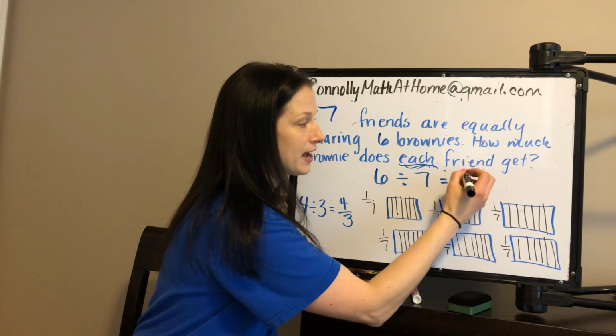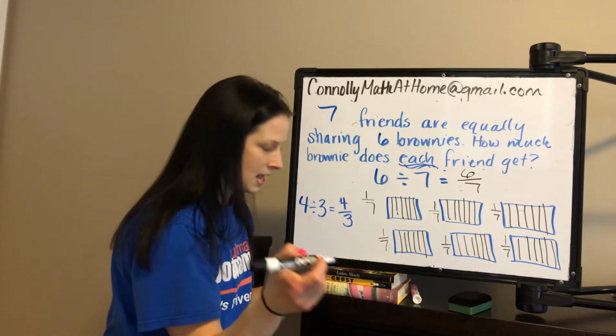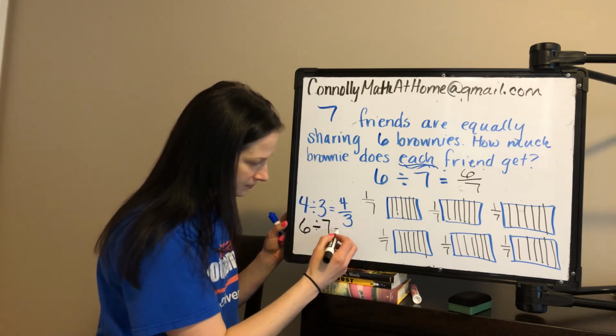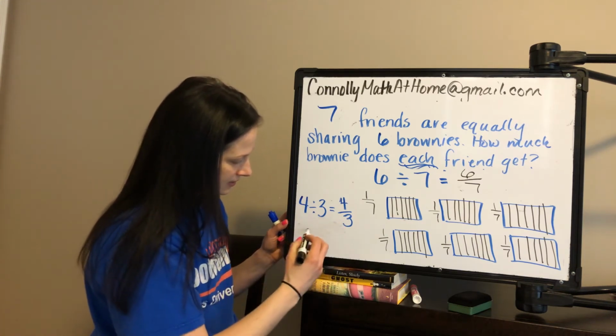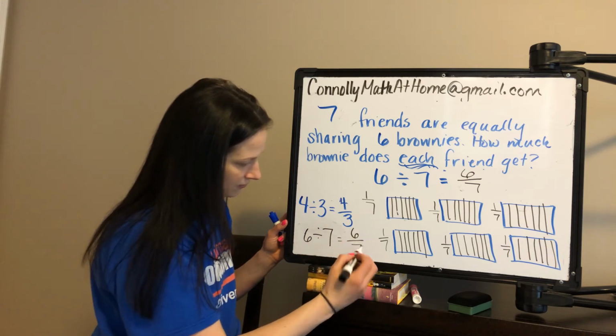So what do we have here? 6 sevenths. Let me write that down here for you to make a generalization about what's going on. Too close? Let me try again. 6 divided by 7 is 6 sevenths.